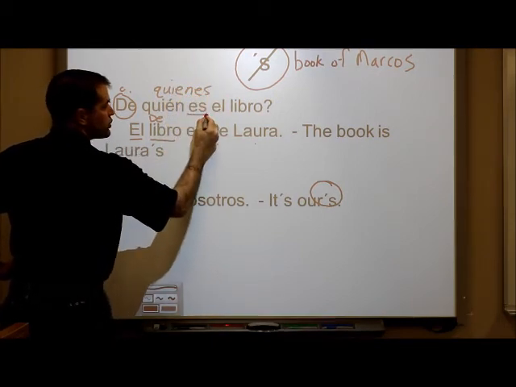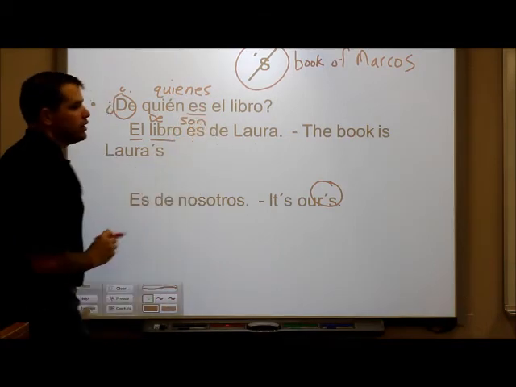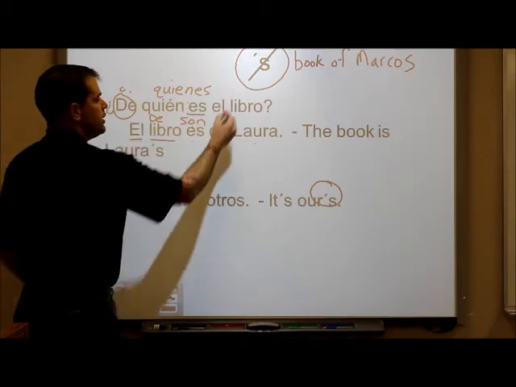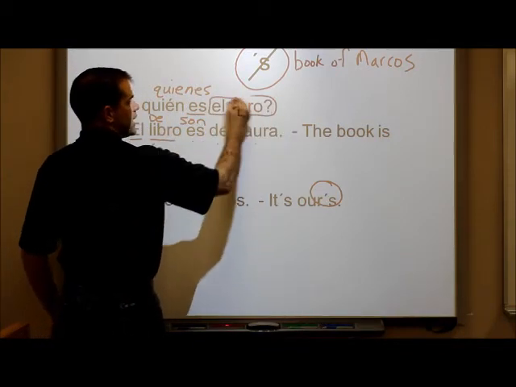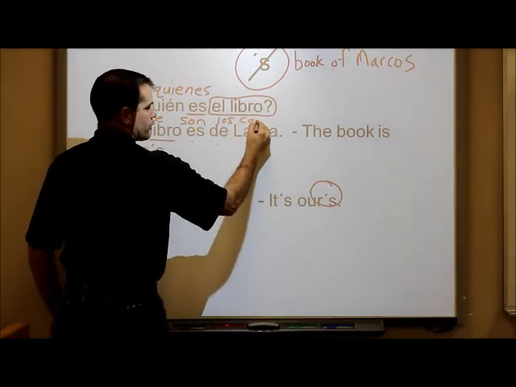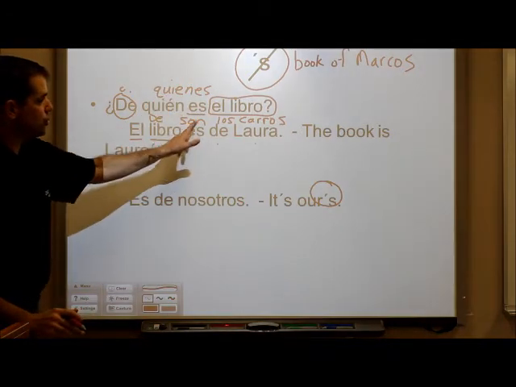De quienes, and then we also, because es is singular, have to change that verb to son, the plural. So we say de quienes son, and then of course that's singular as well. The plural would be los carros. So de quienes son los carros.